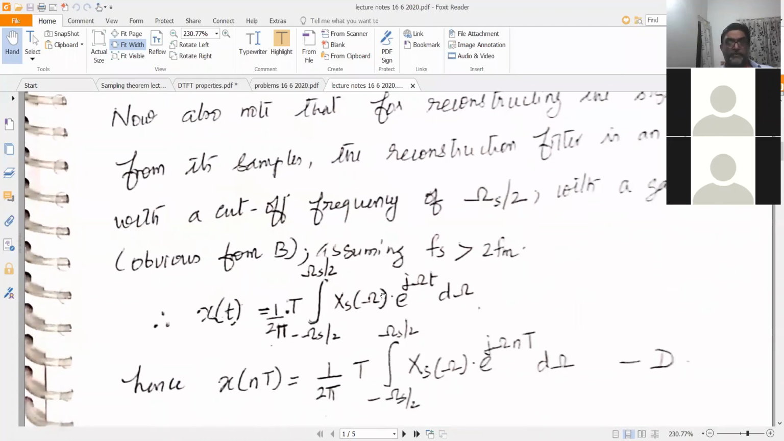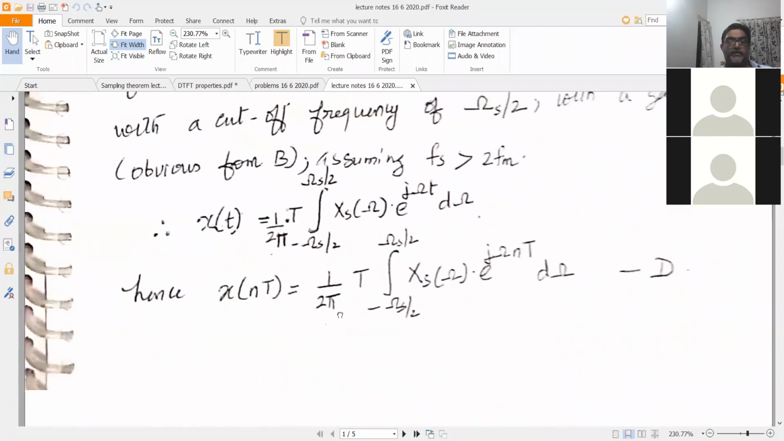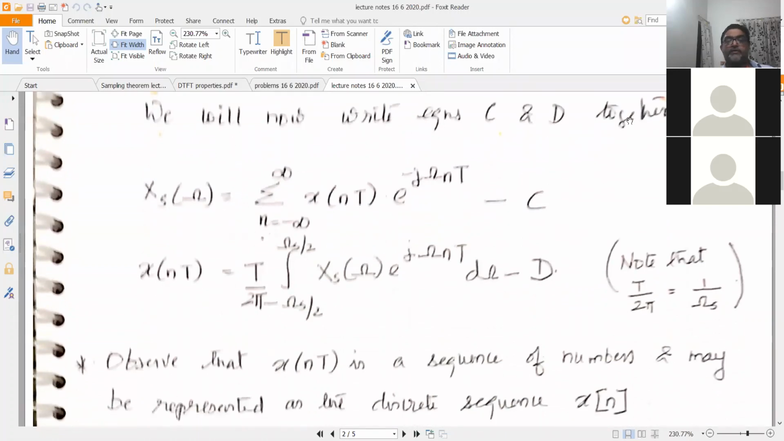What we will do next is we will write these two equations together, equation C and equation D. So that is written here. Equation C and D are written together. So what is Xs of omega? Xs of omega is your periodic spectrum of the sampled sequence. Xs of omega is equal to sigma n equal to minus infinity to plus infinity x of nT e raised to minus j omega nT. So we will call this equation C. This is your original equation C.